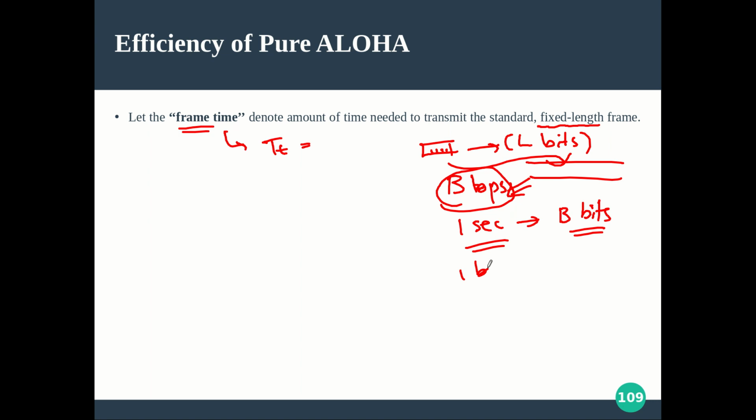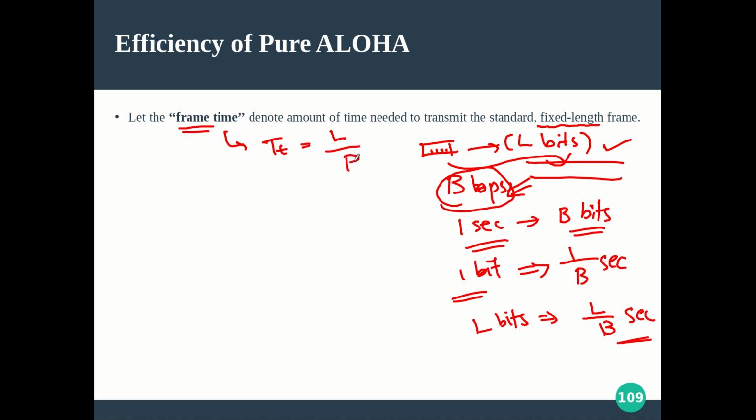Now what is the time taken to transmit a single bit? It will be 1 by capital B second. Now, frame transmission time: we assume that the frame is of L bits length. If the time taken to transmit 1 bit in the media is 1 by B second, then what is the time taken to transmit L bits? It will be L by capital B seconds of time, the unit. So that is frame time or frame transmission time, the length of the frame divided by the bandwidth of the underlying media, right? This is something known to you, the same frame transmission time we are assuming here also.